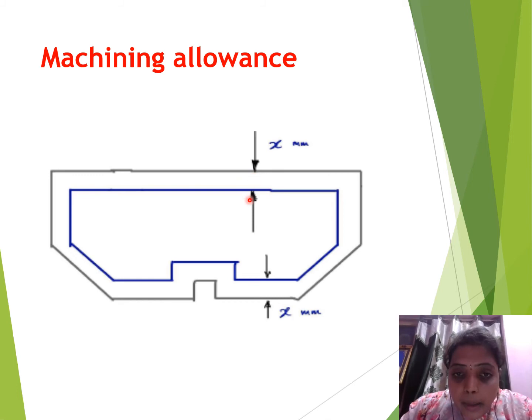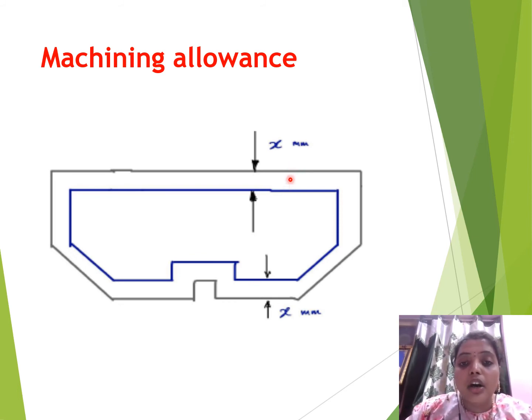The difference between the final object and the pattern shape is denoted by x, for whichever side we are taking the difference. All those can be noted. That is known as the machining allowance.